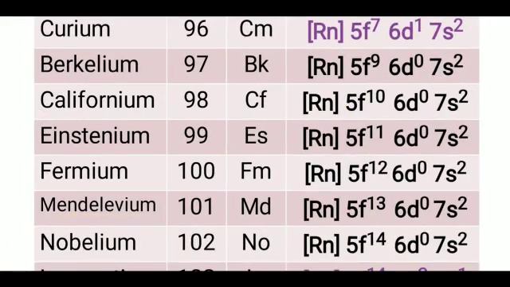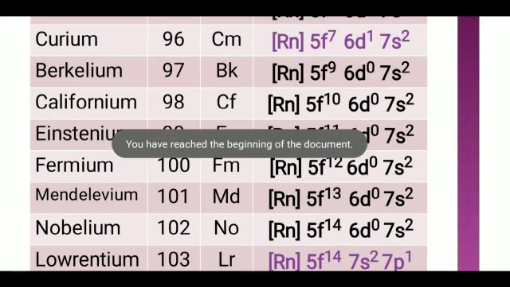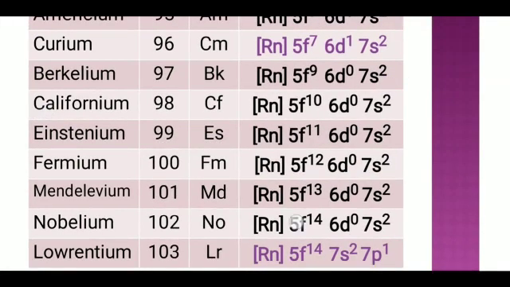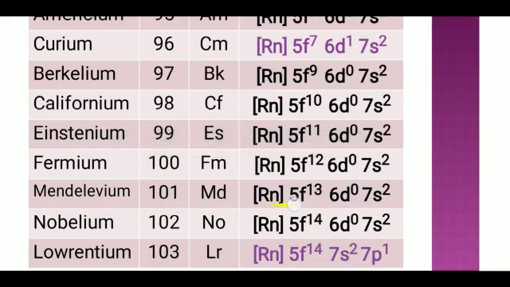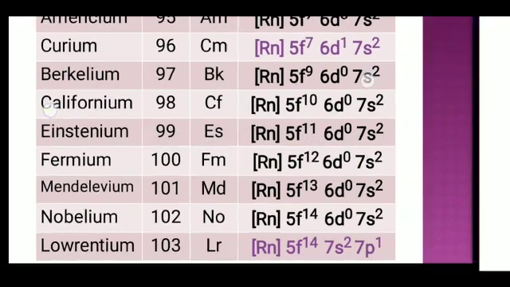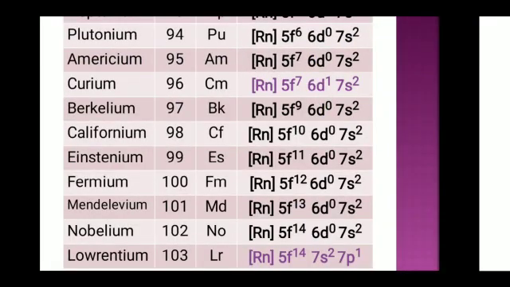Then fermium, atomic number 100, symbol Fm, electronic configuration Rn 5f12 6d0 7s2. Then mendelevium, atomic number 101, symbol Md, electronic configuration Rn 5f13 6d0 7s2. Then nobelium, atomic number 102, symbol No, electronic configuration Rn 5f14 6d0 7s2.